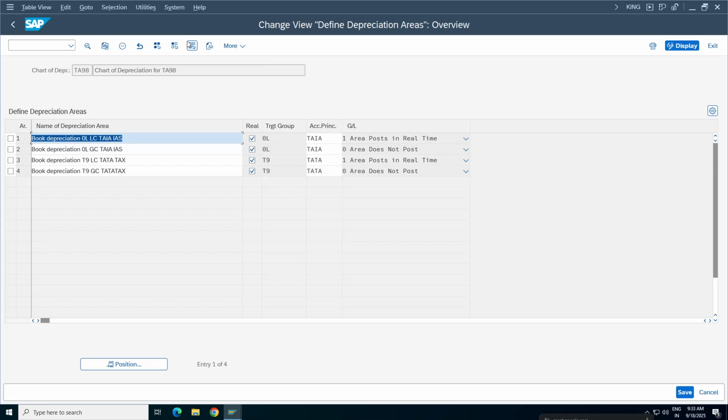So two accounting principles into two currencies is equal to four depreciation areas. Is that clear? Yes, sir. So the leading ledger has one currency and another currency, so two into two, total four depreciation areas. One will be real time, and one will refer to the other one.